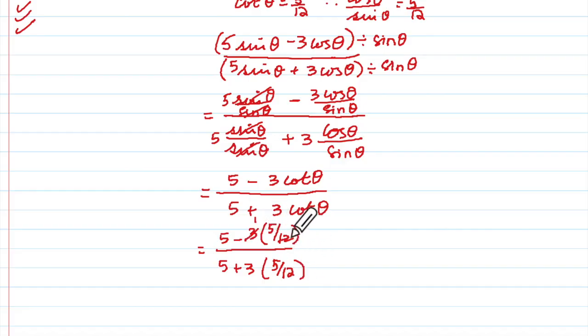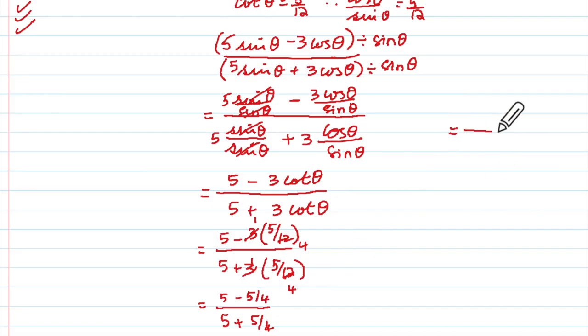3 ones and 3 fours, 3 ones and 3 fours. So we got 5 minus 5 upon 4 upon 5 plus 5 upon 4, which is equal to below equal to, I'm writing here because I don't have space.